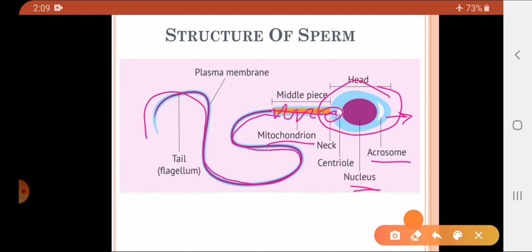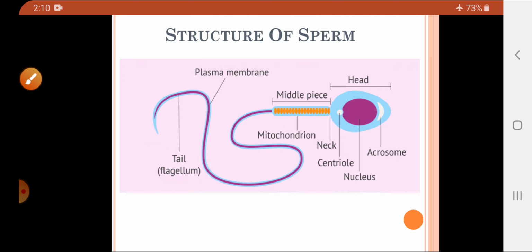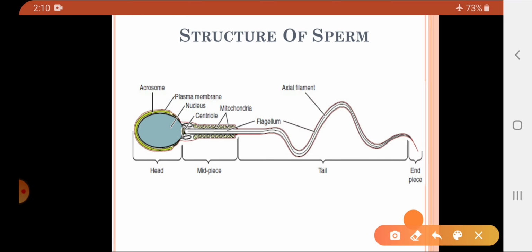The yellow structure is called the mitochondria. This purple structure is the axial filament. This axial filament is completely surrounded by the plasma membrane in the tail portion. So that is the structure of the sperm. Here also you can see this is the acrosome. You know that the complete sperm is covered by the plasma membrane. This is the nucleus. This is the neck region consisting of the centriole. The distal centriole forms the axial filament. Here you can see in the middle portion a thin line is passing. That is called the axial filament.